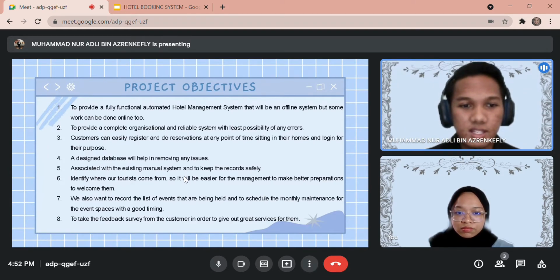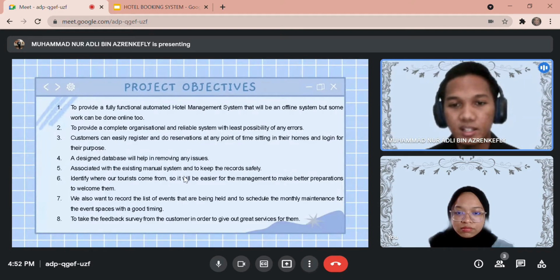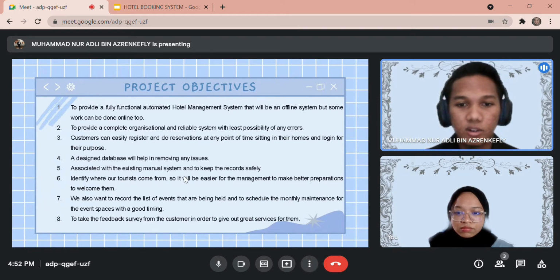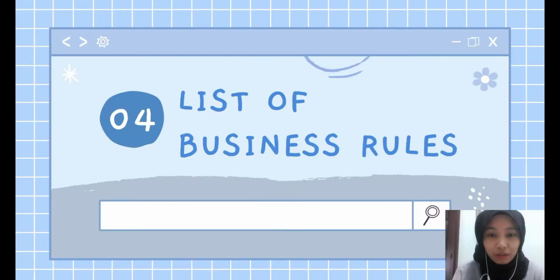The seventh is we also want to record the list of events that are being held and to schedule the monthly maintenance for the event space with a good timing. The last objective is to take the feedback survey from the customer in order to give out great service for them. Next is list of business rules.